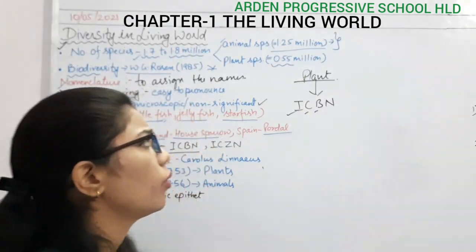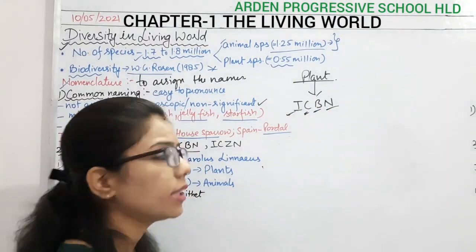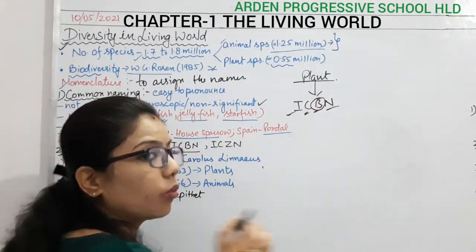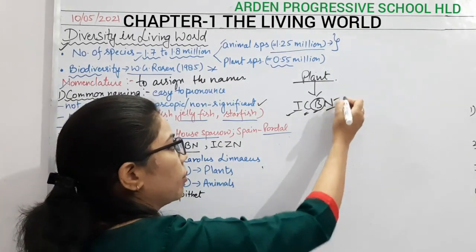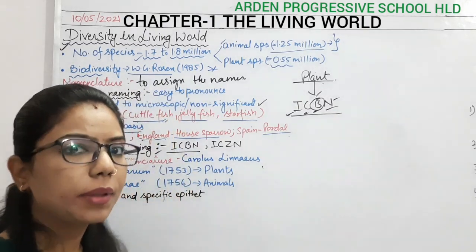Okay, so what is happening here? It means that we are talking about plants. Whatever things we have to give a name, assigning a name to the plants, it will be done by the ICBN.